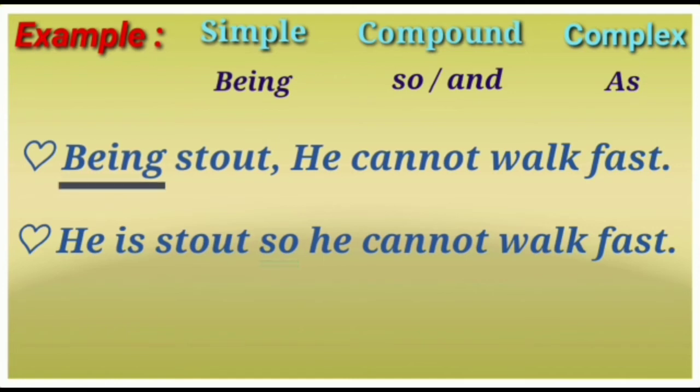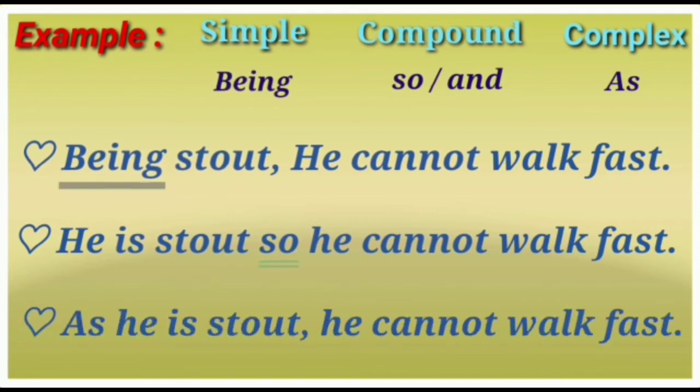To change it into a complex sentence, the first sentence won't be completed, the second sentence will be completed. And in the first sentence, the subject will act. To change it into complex, what rule do we have to use? As. As mostly acts in the beginning. As he is stout, he cannot walk fast. So the first sentence is not completed. அவன் குண்டாக இருப்பதனால், அவன், he is acting here. Through that we find this is complex, and if you study the rules, by looking at as also we can find this is a complex sentence. The second sentence is completed.